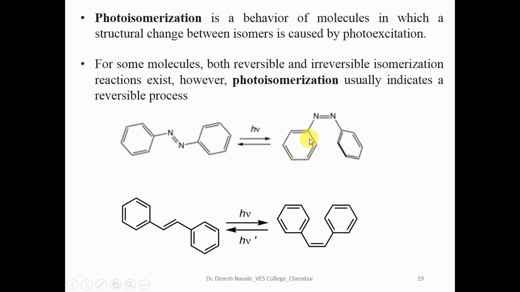In the second example also, we are going to see trans stilbene. The stilbene molecule, which is in the trans geometry, can be converted into the cis geometry in the case of photoisomerization.